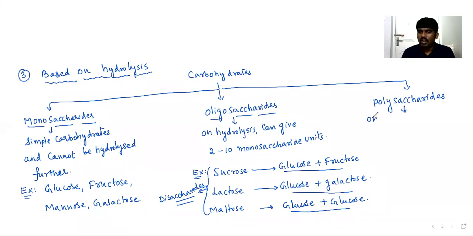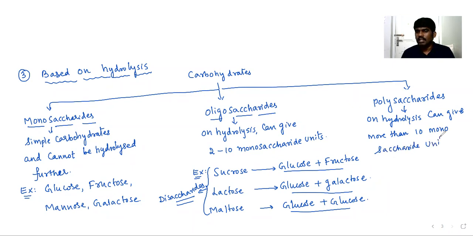Polysaccharides, on hydrolysis, can give more than 10 monosaccharide units. If it gives more than 10 monosaccharide units, such carbohydrates are called polysaccharides. For example, I can take starch, cellulose, glycogen.